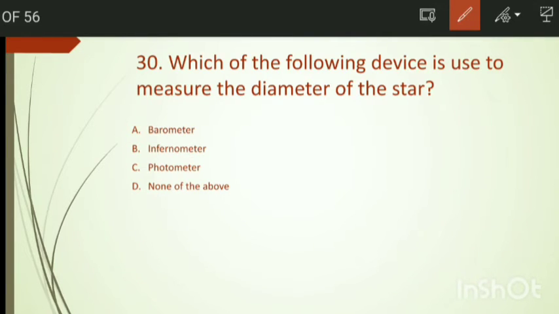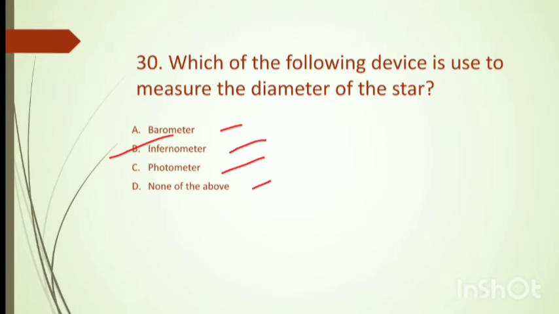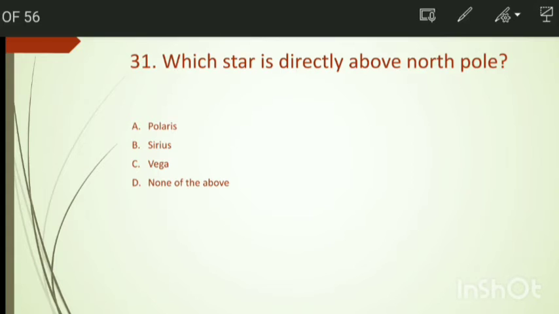Which of the following devices is used to measure the diameter of a star? Barometer, interferometer, photometer, none of these. The right answer, interferometer.